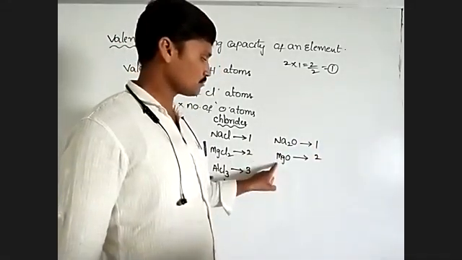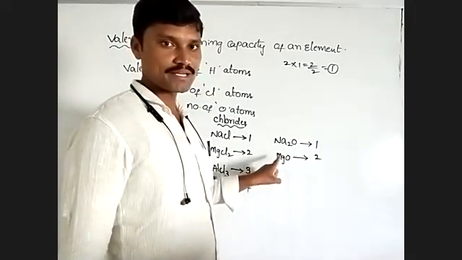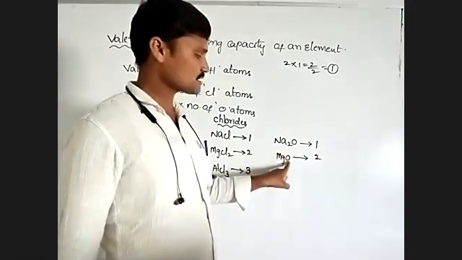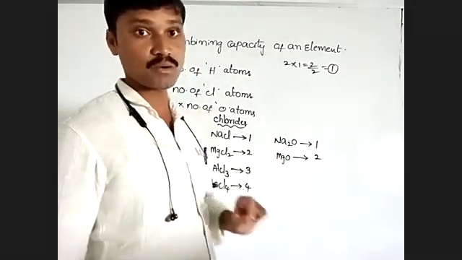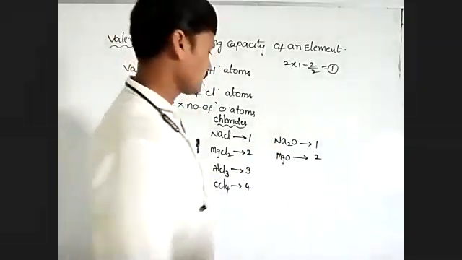Okay. Next, coming to magnesium oxide. So in magnesium oxide, this valency is 2. It is shared by only one magnesium. That means 2/1. So that is 2. Next,